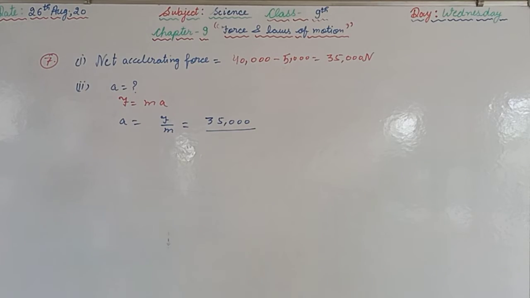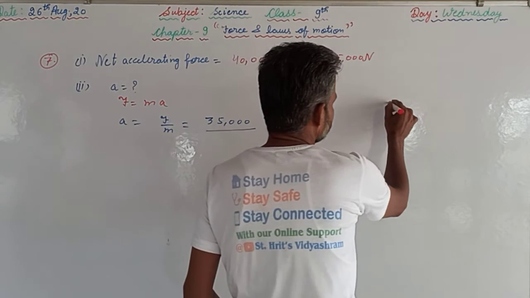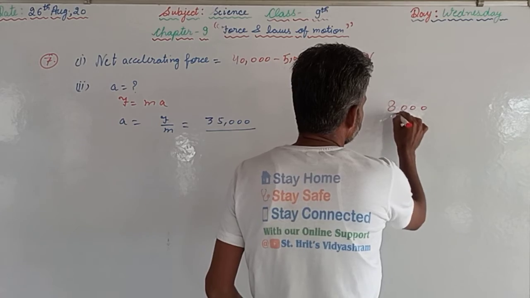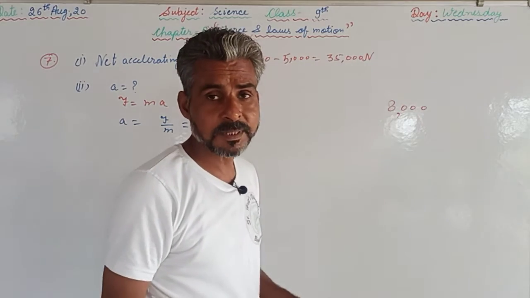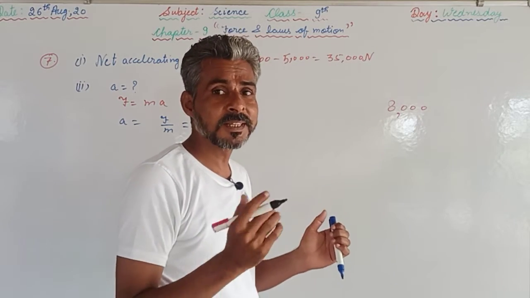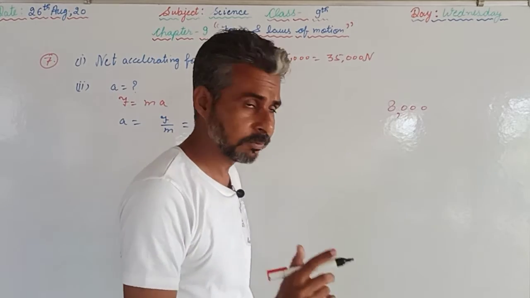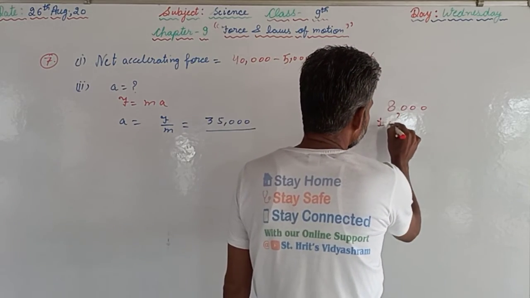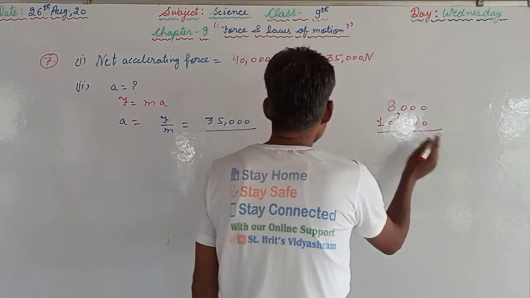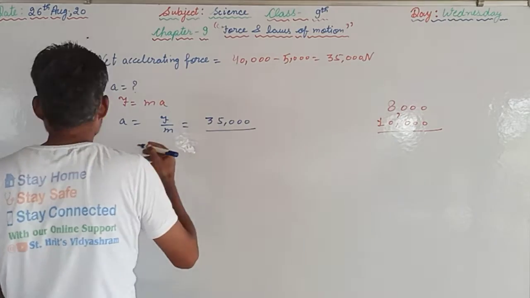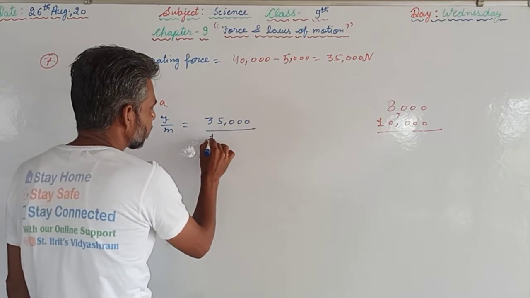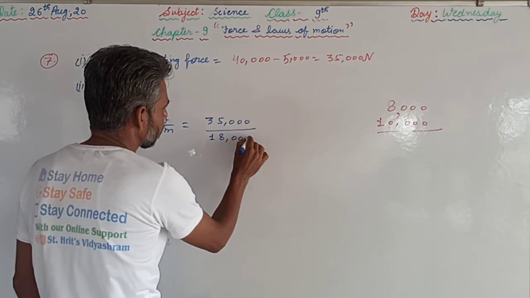What is the mass? We have to calculate the mass of the total system. Means the mass of the engine is 8,000 plus 5 wagons are there, means 5 coaches are there, of each 2,000. So 5 twos are 10,000. So total will be 18,000. So we are supposed to divide by the total mass, that is 18,000.